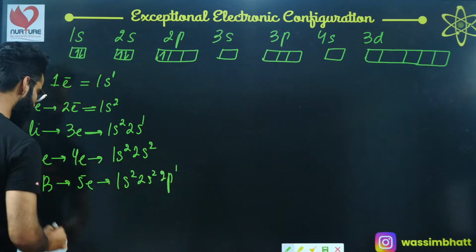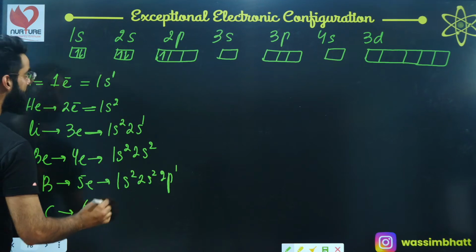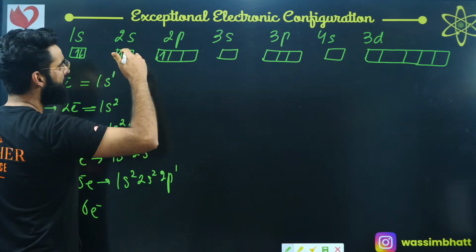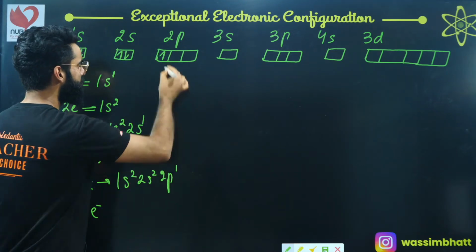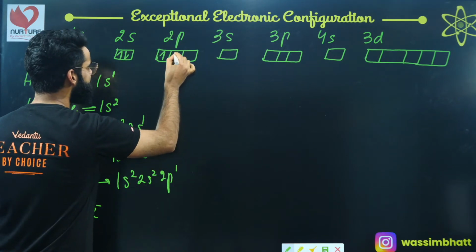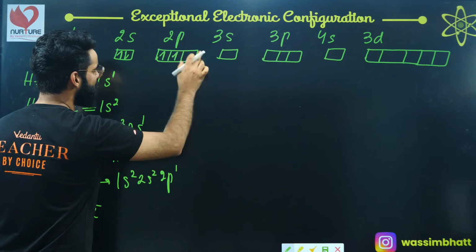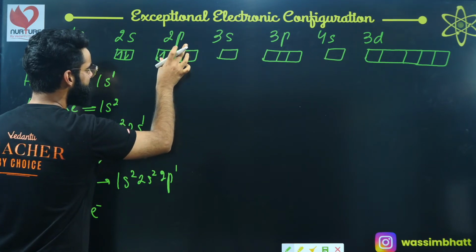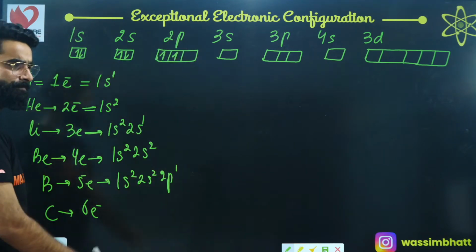If I talk about carbon, carbon has 6 electrons. 5 are already filled. Now it is the turn for the 6th to get filled. Should I do the pairing? No, I won't be doing the pairing. I'll fill these degenerate orbitals with 1 electron each with the same spin, right? Then only I'll be doing the pairing, right?